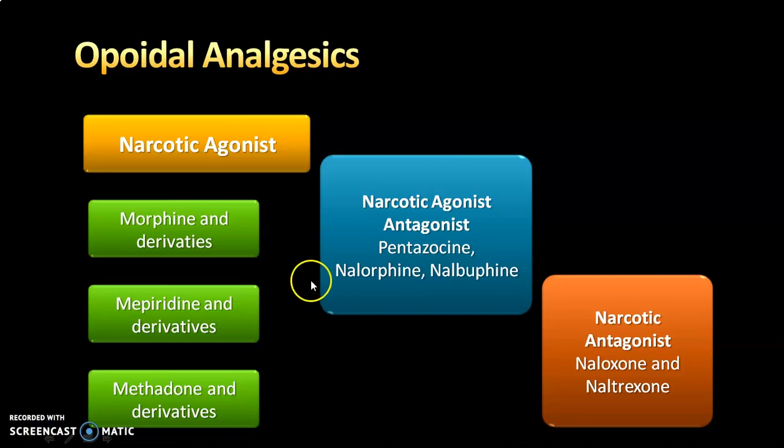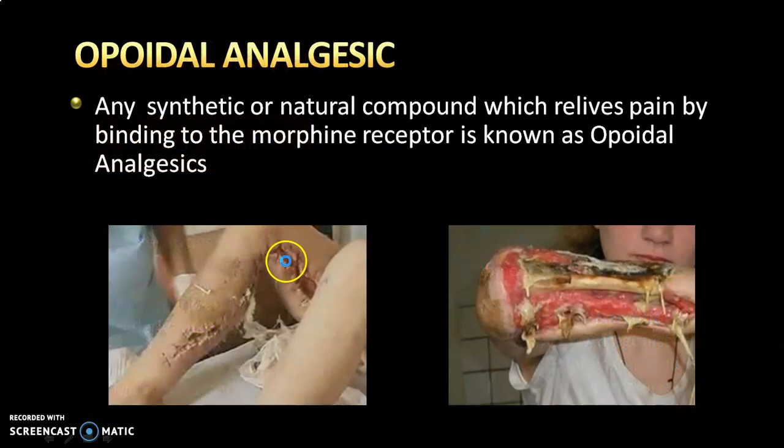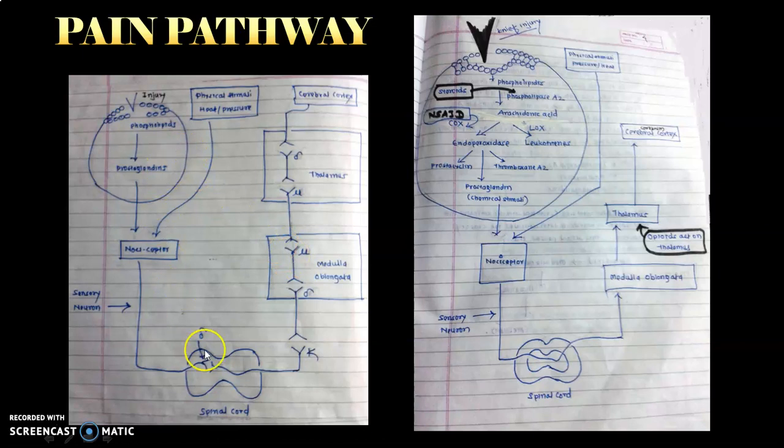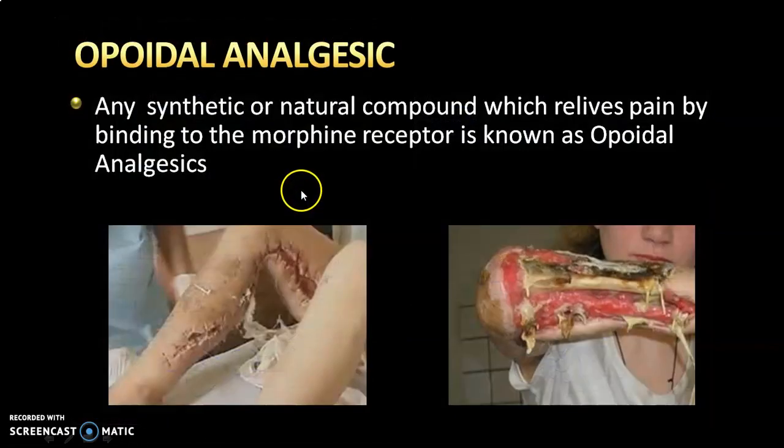Welcome to the second section of this lecture series, and today I'm discussing with you the classification of opioid analgesics. In the first part of this lecture series, we have seen the pain pathway and how transduction of the pain impulse takes place from the periphery to the brain. We have seen that. We also saw the definition of opioid analgesics.